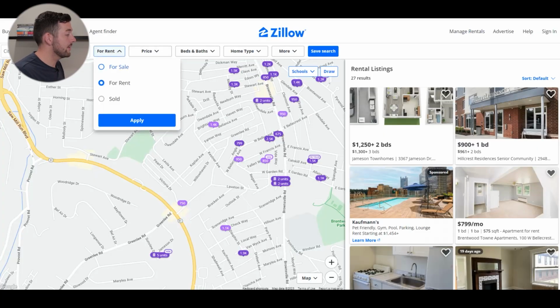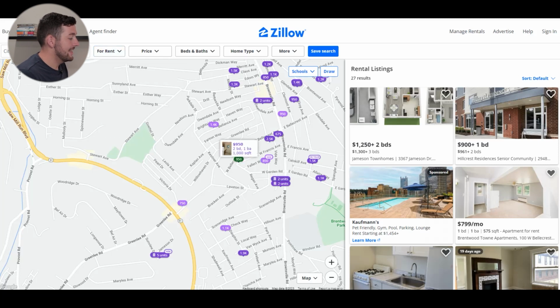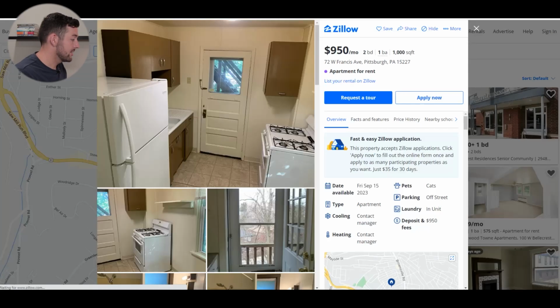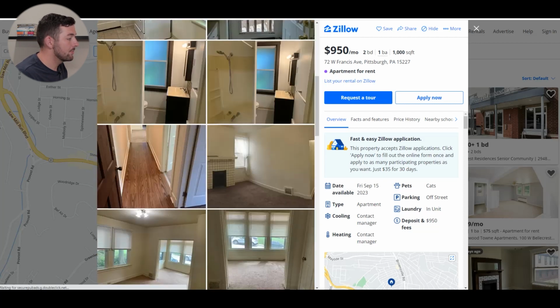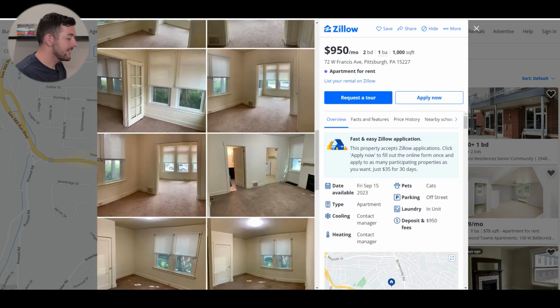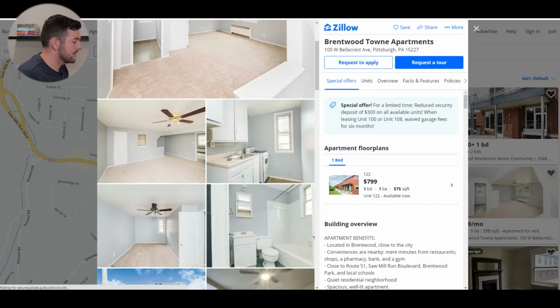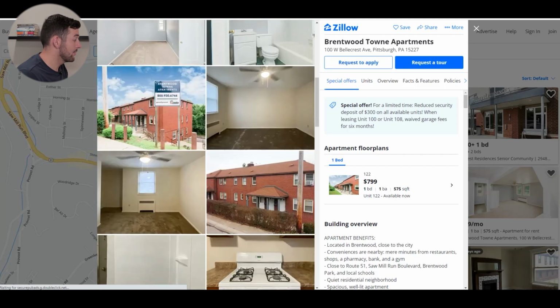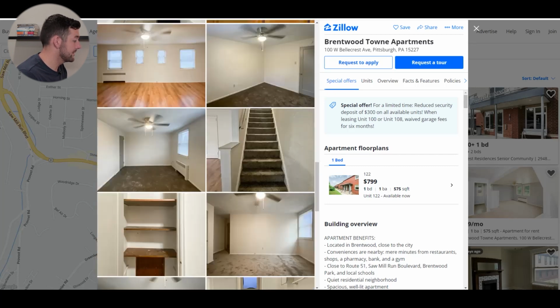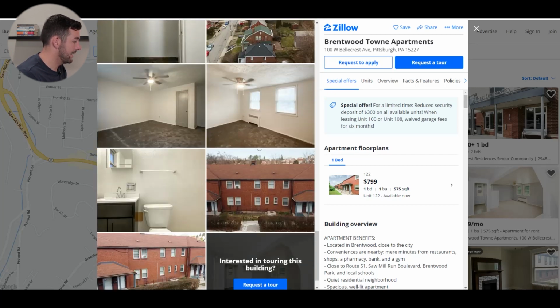I'll go on Zillow and go up in the top left, and make sure I hit for rent. Then I'll be in the area of where the house is. I'll see other like-kind properties for rent and be able to see what they're renting for currently. Right now we're seeing a 2-bedroom, 1-bath at $950. It doesn't seem like it's too updated. It looks very similar to the one that we have. And then also a 1-bedroom, 1-bath. This one looks more renovated, so this looks like $800 for a 1-bedroom, 1-bath.